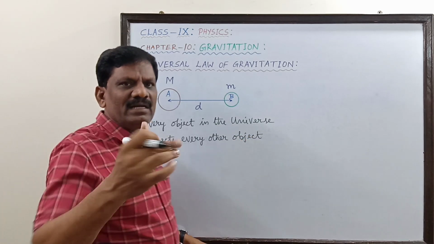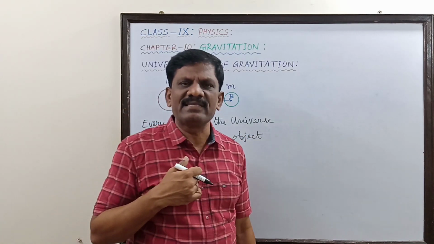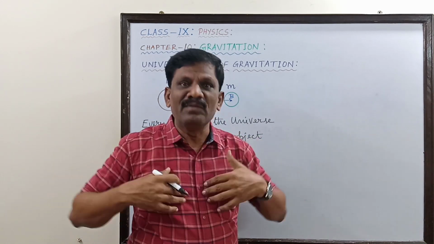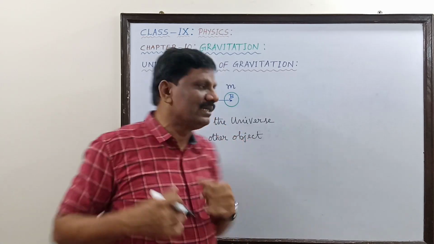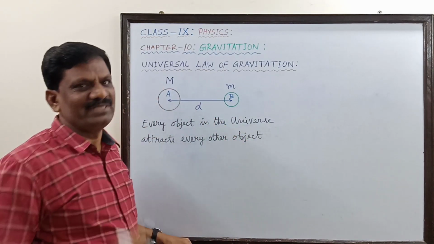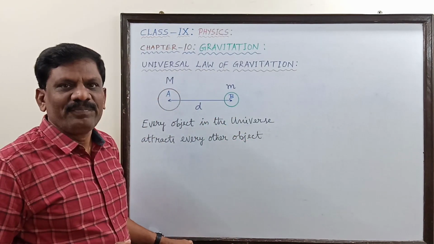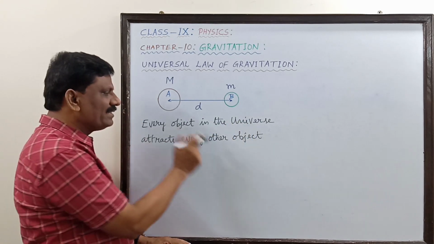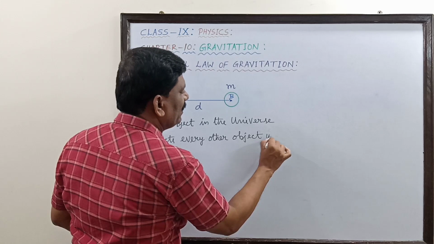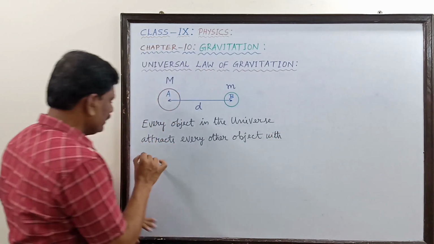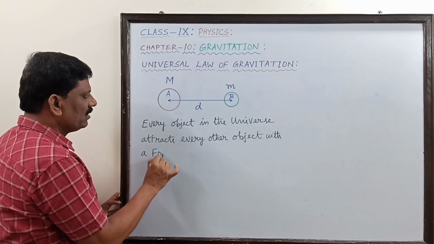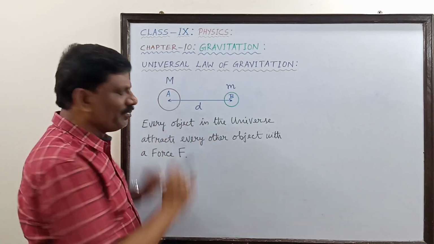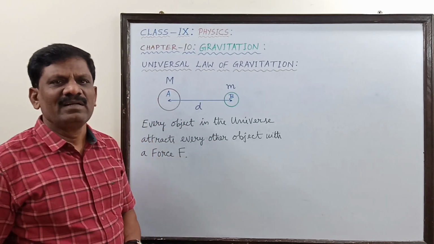If I take myself as one of the objects, whatever objects are present in the universe other than me, that is included here. Every other object. Okay? So, every object in the universe attracts every other object with a force F.